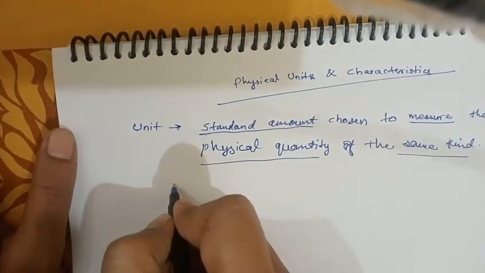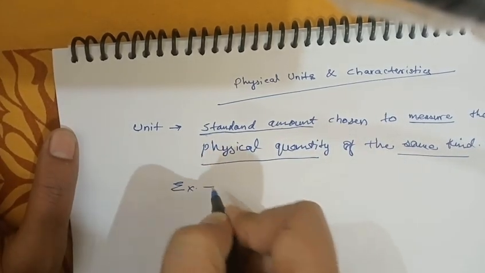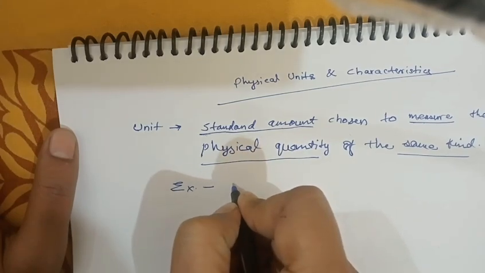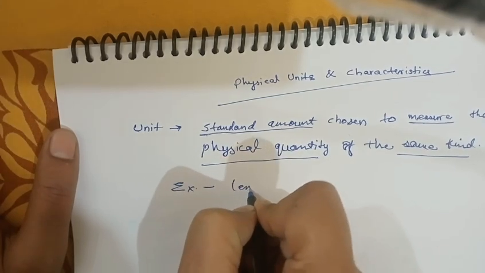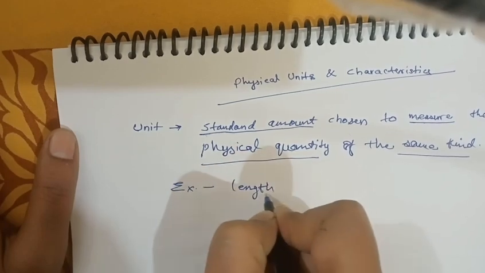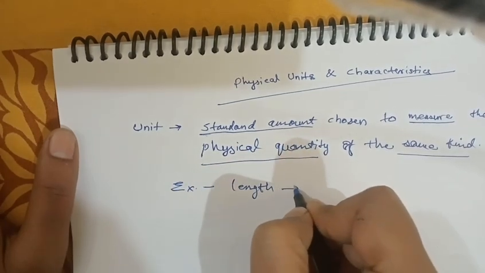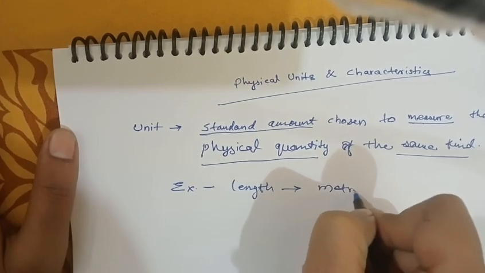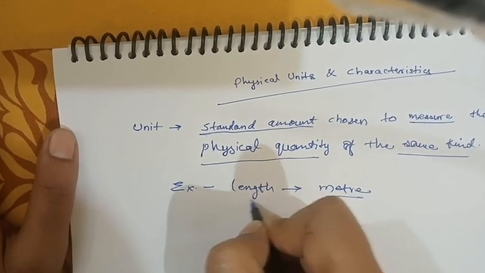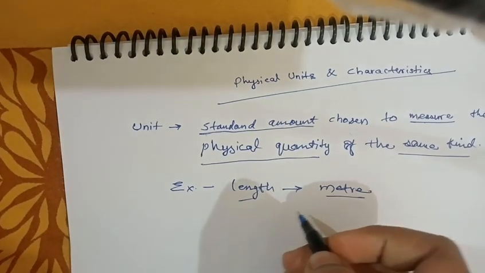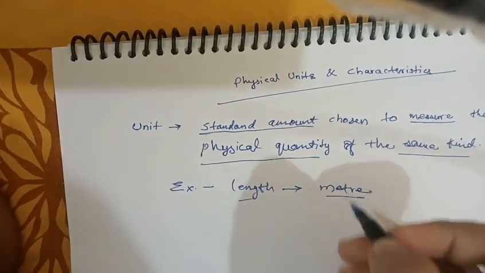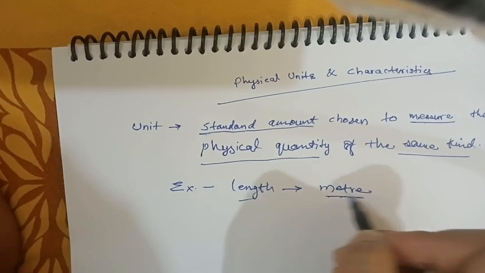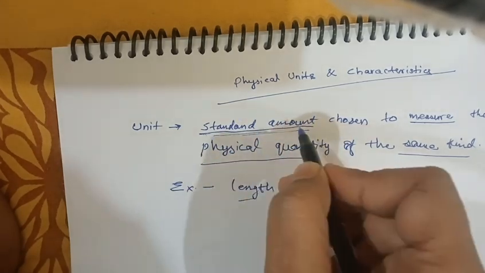For example, let it be length. Length is a physical quantity. Its unit is meter. Meter is the unit of length. So here we see, what is meter? Meter is a standard amount.